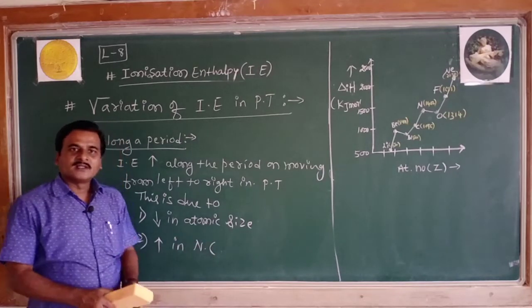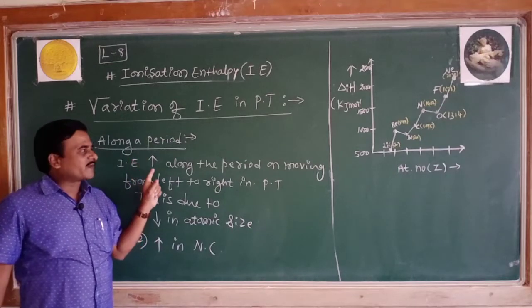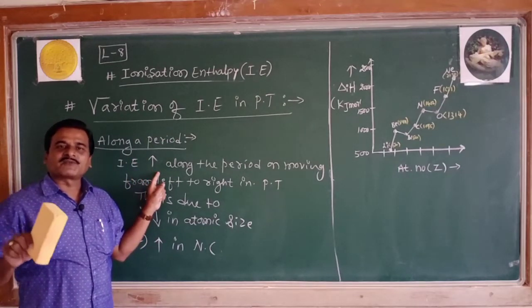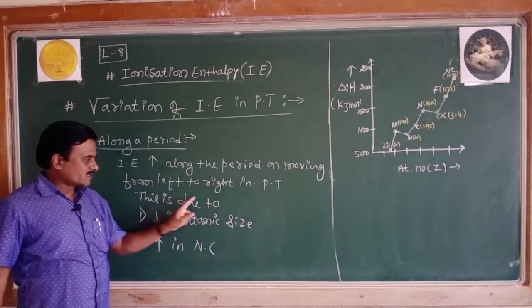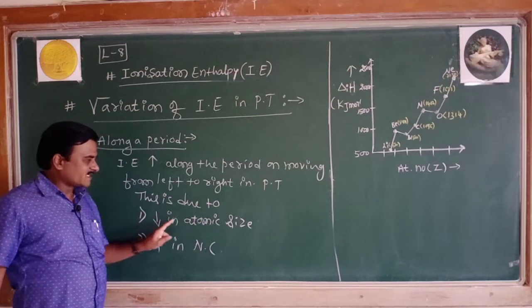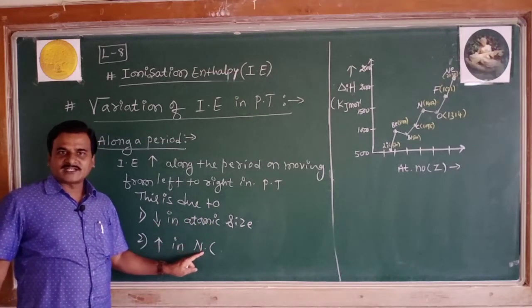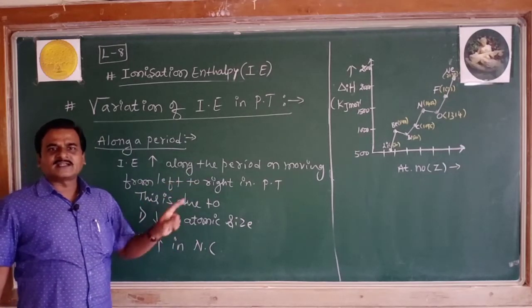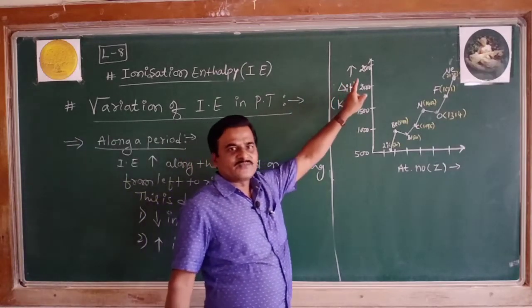I repeat, the magnitude of ionization enthalpy along the period increases on moving from left to right in the periodic table, which is due to decrease in the atomic size and increase in the nuclear charge. This effect is clearly justified with the graph shown here.